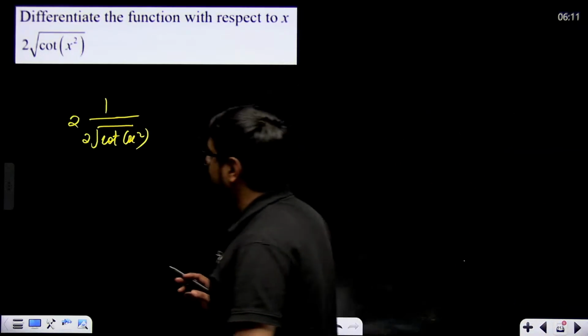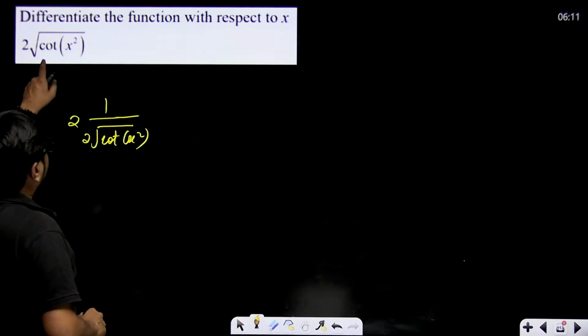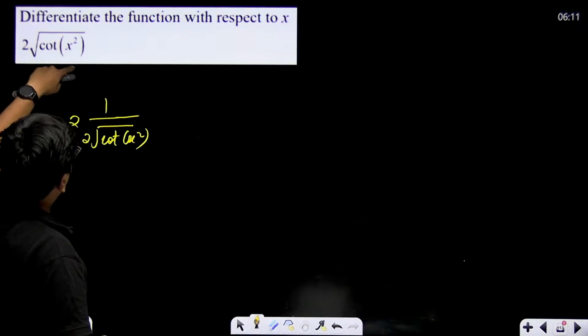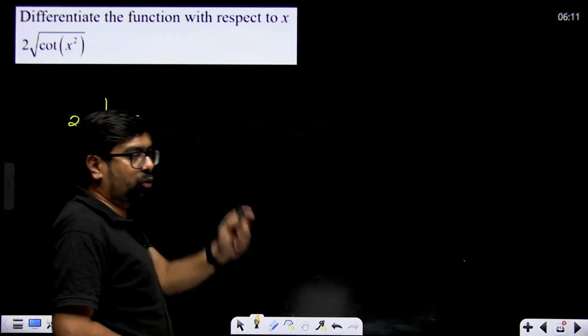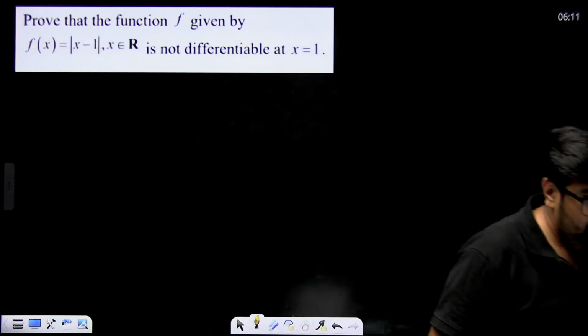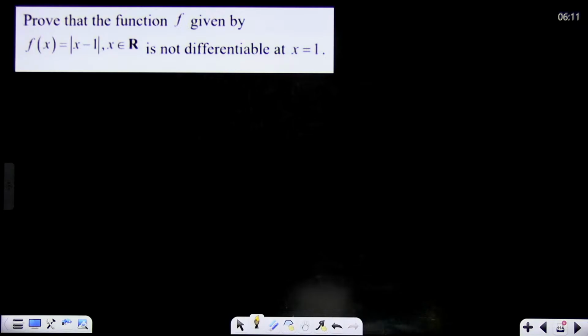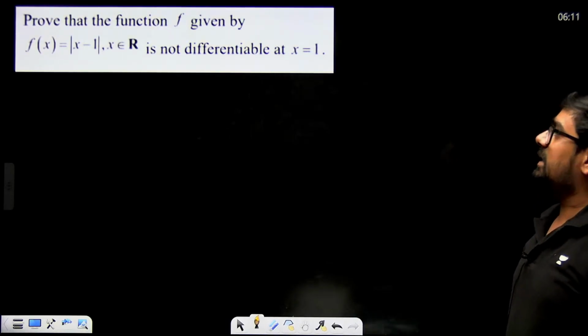So remember all the derivatives, right? Inner function cot, so cosec square x, and then x square, that will be multiplied with 2x, simply, that's it, multiplied with 2x. Sir, in boards if you write log x as ln x, marks will be deducted. If there is no base below log x, then you can write it as ln x.